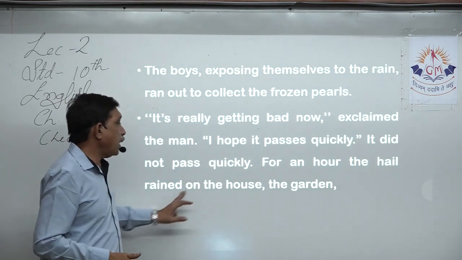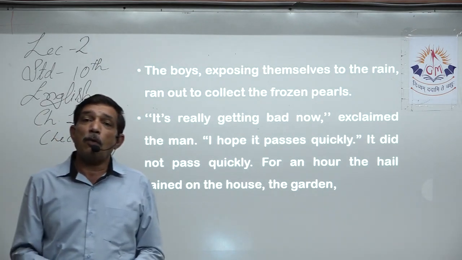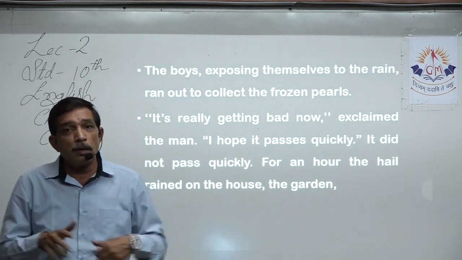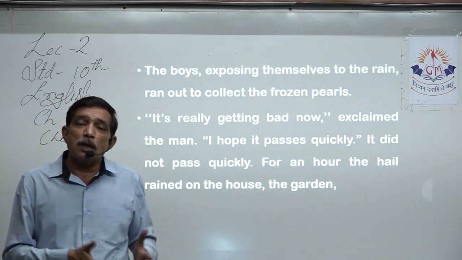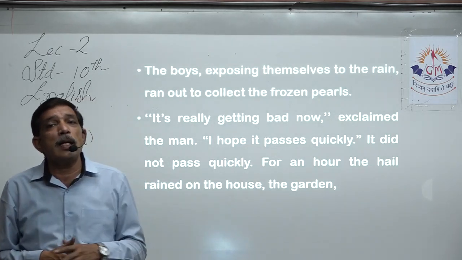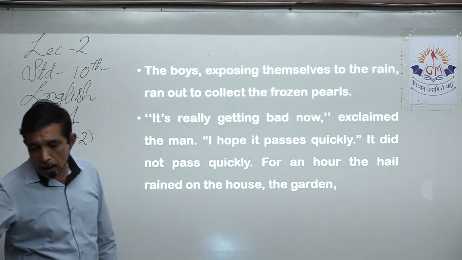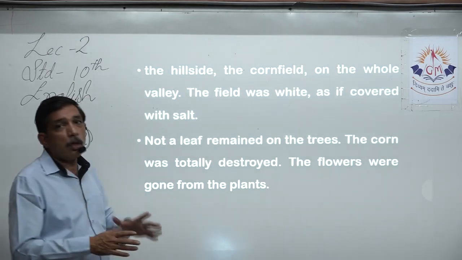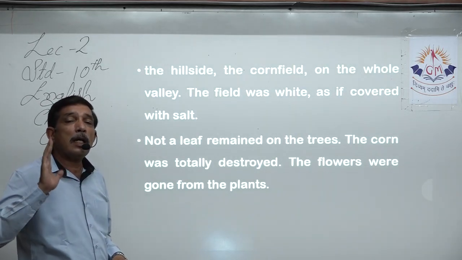For an hour the hail rained on the house, the garden, because when the rain falls, it falls everywhere. Yes, on everything. Same way, when the hail falls, it falls on everything, whether it's a house, a flat, a lake, a river, a field, an ocean, a forest, wherever it's falling, it will fall constantly and equally everywhere. So it was falling on the house, in the garden, the hillside, the cornfield, on the whole, the complete valley. The hailstones were falling, and that continued for one complete hour.